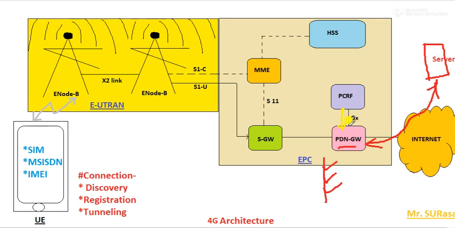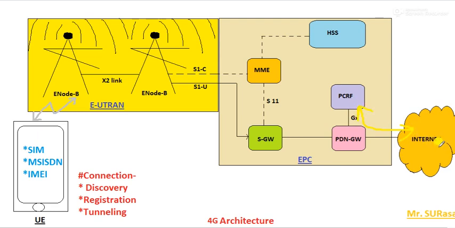So the PDN gateway is going to verify the details from this PCRF every time, and only then will it proceed, and the information will be delivered to the public network or to the internet. This is the main role of the PDN gateway, that is, the packet data network gateway. So don't get confused.